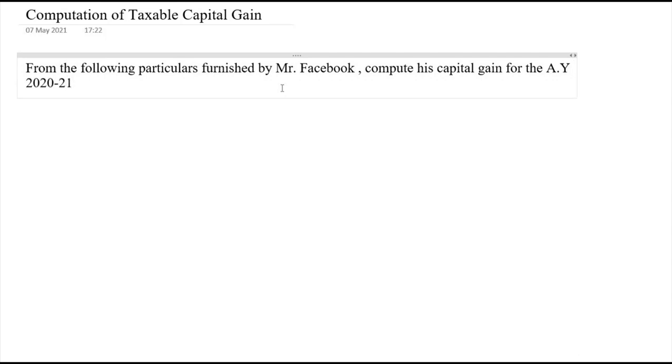From the following particulars furnished by Mr. Facebook, compute his capital gain for the assessment year 2021.